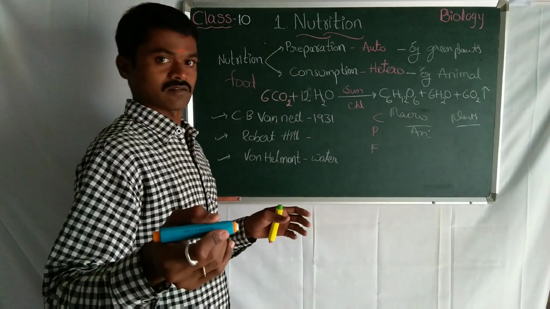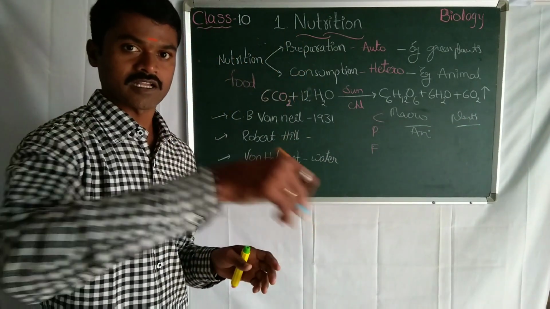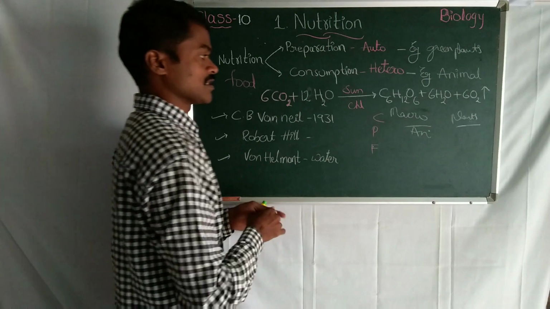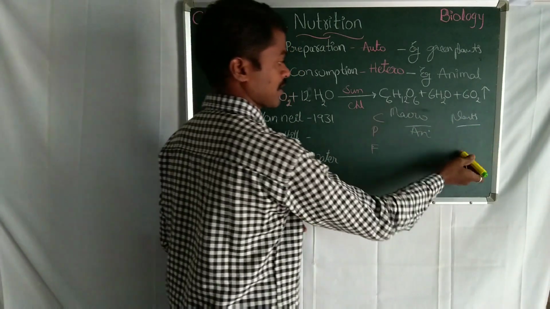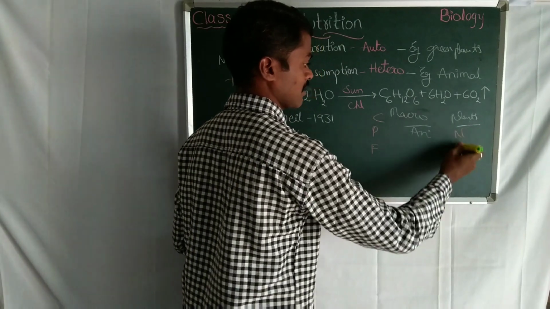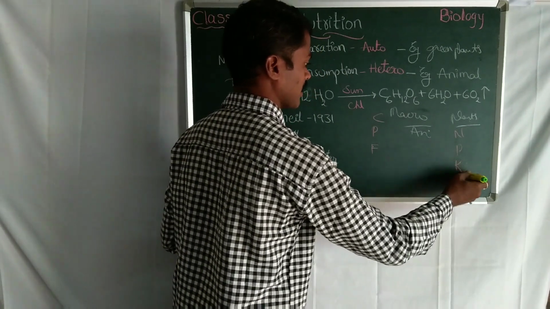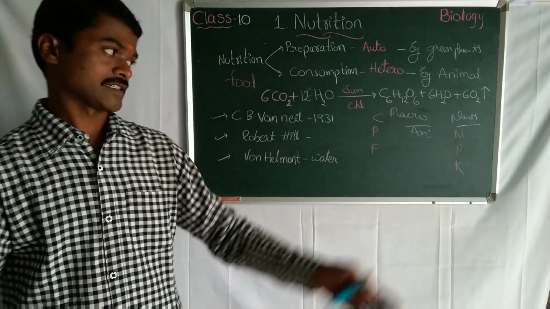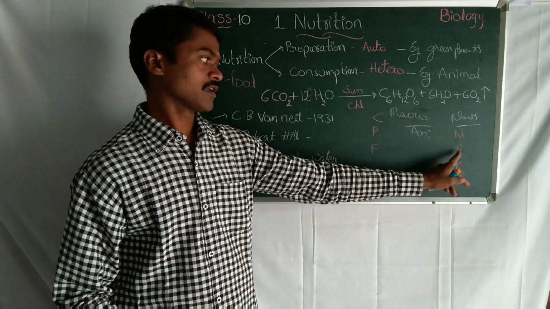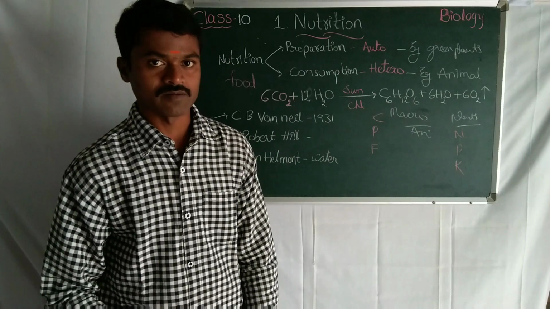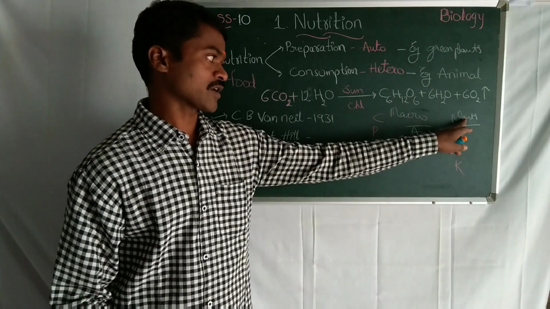In the last class, 8th class, 9th class, you read about this one. What is that? Macronutrients in the animals, macronutrients in the plants. N, P, K. Right? Nitrogen, phosphorus, potassium. These three are macronutrients in the plants.